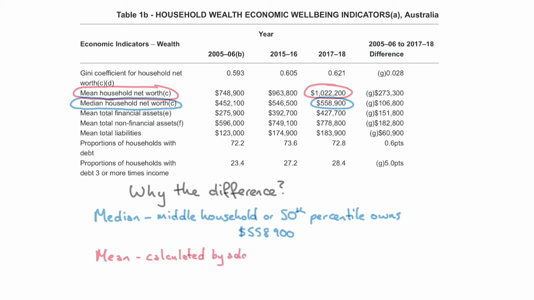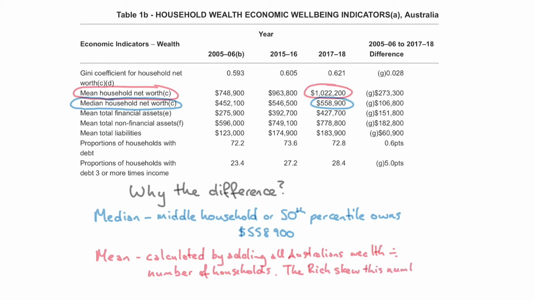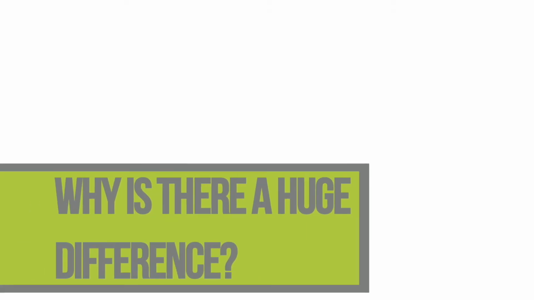However, the mean is calculated by adding all those wealths up, from the really poor to the really rich, including the billionaires and millionaires, and then dividing it by the number of households. That actually skews the number. The rich households skew this number to being larger than the median. So in this instance, the median is a better indicator of wealth. So why is there a huge difference? Let's take this analogy and explain it with maths.